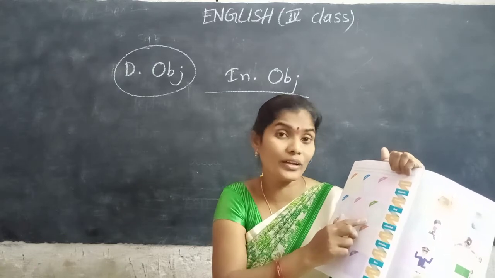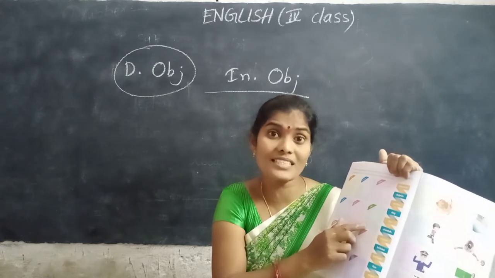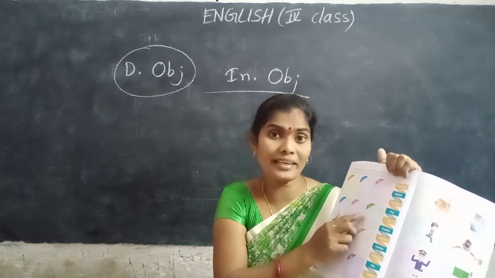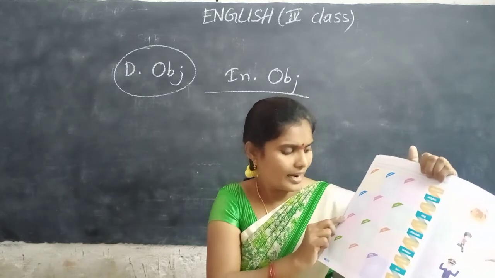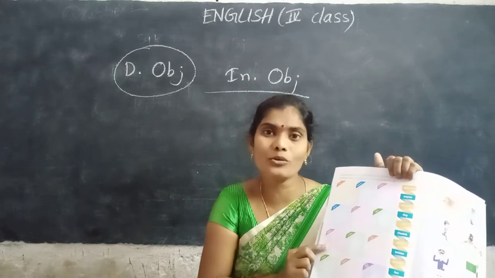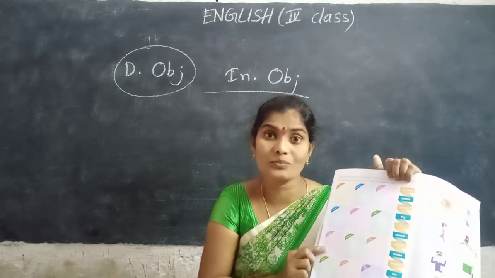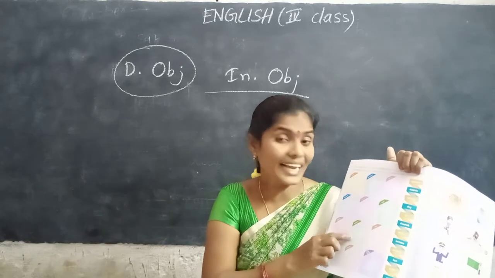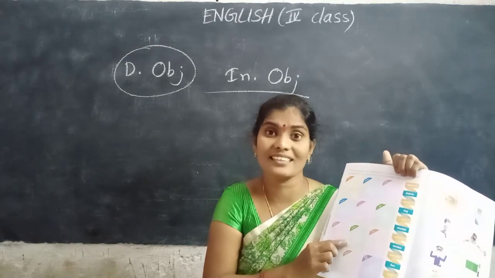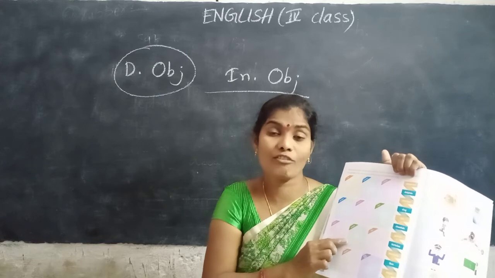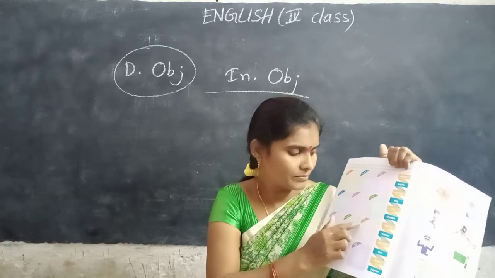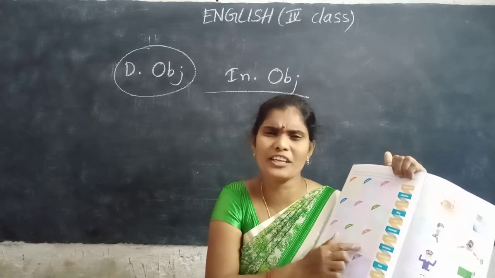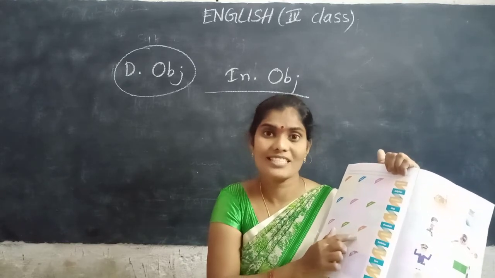Loyal. Dog is loyal because it guards our house. Talkative. Which is talkative? Parrot is talkative. It can talk. Cunning. Fox is cunning. It's a dangerous animal. Fast. Cheetah. Cheetah can run very fast. Okay?